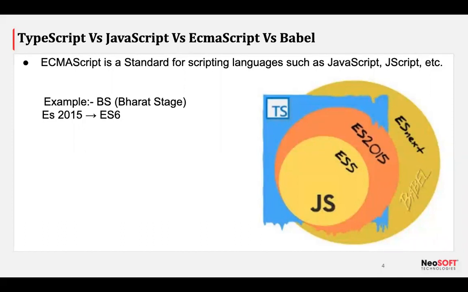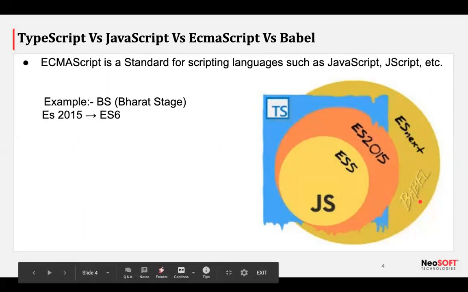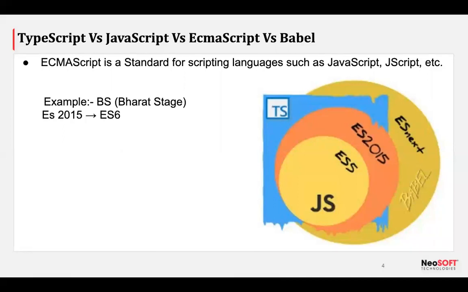To nullify that gap, Babel came into the picture. What Babel does is it takes ES8 JavaScript code and steps down the JavaScript standards. It compiles it and changes its format to JavaScript 3 and 4 versions, depending on what standards the browser supports. So it's stepping down our versions.